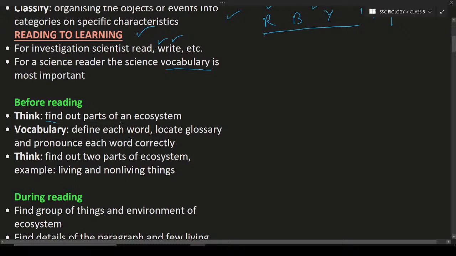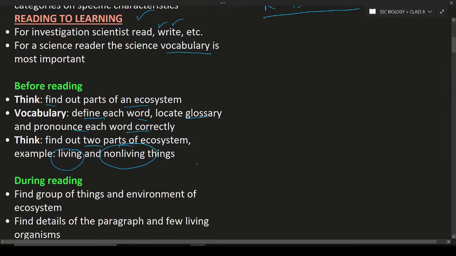So, for example, if you want to find out the parts of an ecosystem, you can think. Vocabulary means defining each word, about glossary, pronouncing each word correctly. That is known as vocabulary. Think is nothing but finding about the parts of the ecosystem. You can find about the different parts of the ecosystem. What are living things in the ecosystem? What are non-living things in the ecosystem, and so on. So this is what you can do before reading.